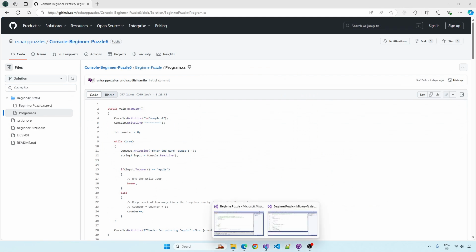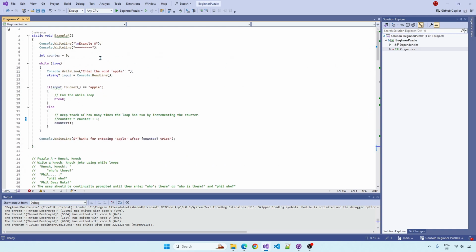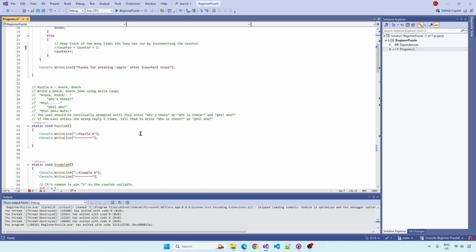Now let me take you through how I would do this program. So at the very bottom, I'm just going to comment out the examples. I don't need them anymore. And then I'm just going to run puzzle A for you. So right at the start, we've got the example, the while true loop. While loop's always going to run because it's set to true. We've got a counter and we've got user input and stuff. Puzzle A, write a knock knock joke. Fill these nuts. It's still funny, guys. It's still funny. It always will be.